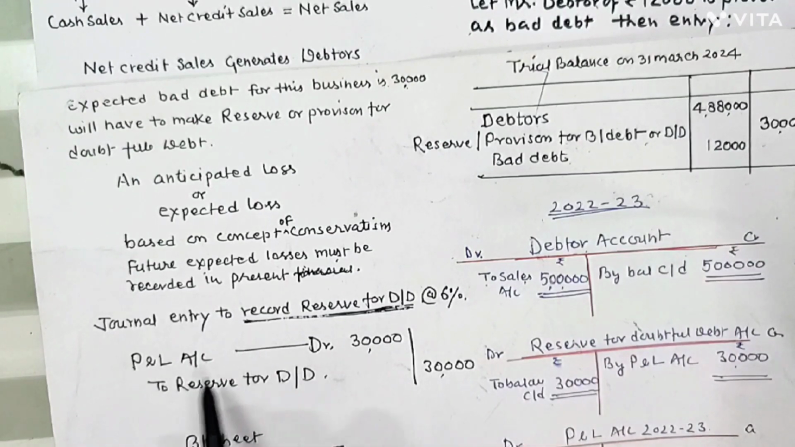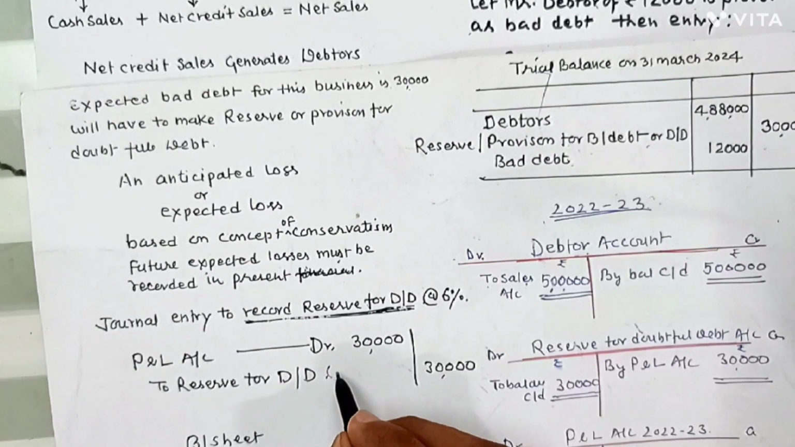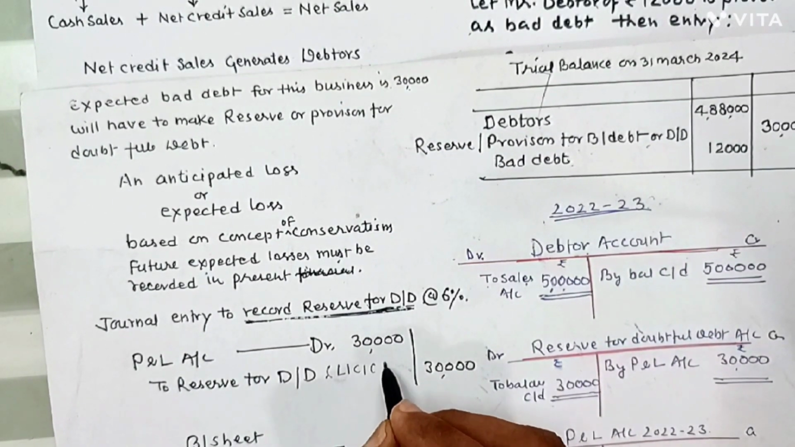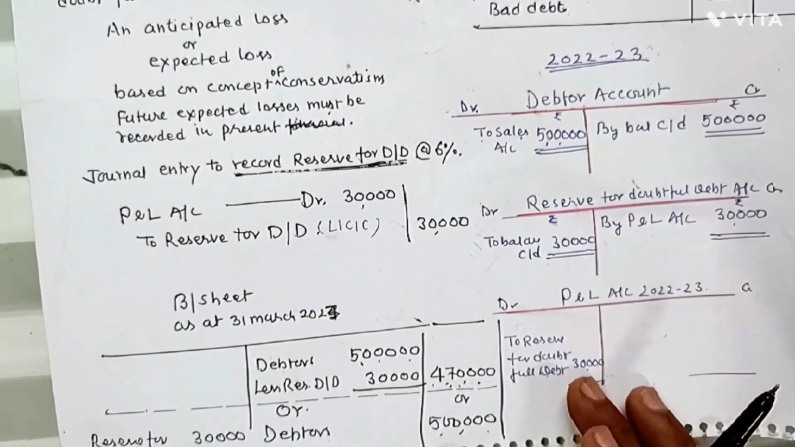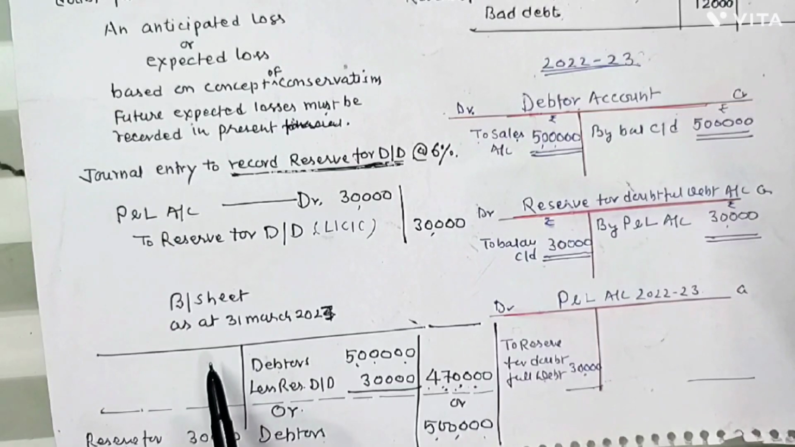It is necessary to make this particular entry: profit and loss account debited to reserve for doubtful debt. And reserve for doubtful debt is our liability. We can say the liability is credited when created. And all loss and expenses are debited to profit and loss account. So that's why we made an entry here, profit and loss account debited to reserve for doubtful debt rupees 30,000. Now on 31st March 2023, we will show all this in our balance sheet. So in our balance sheet, we are showing our debtors rupees 5 lakh less 6% reserve for doubtful debt. 6% of this comes to 30,000, so 4 lakh 70,000.